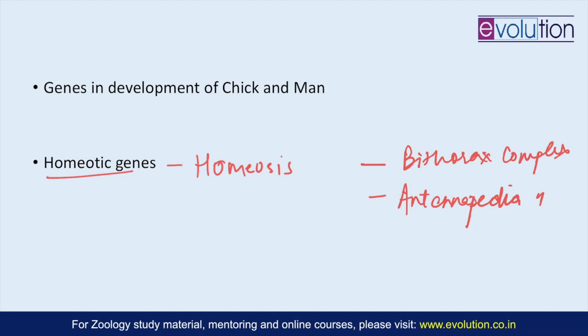So Drosophila is a fruit fly. It is a dipteran insect, so they have only one pair of wings. The second pair is modified into balancing organ structures called halteres. So when there was a mutation in bithorax complex, that led to the formation of two pairs of wings instead of one. So the other was Antennapedia. In the Antennapedia mutation, the antennae were transformed into legs.